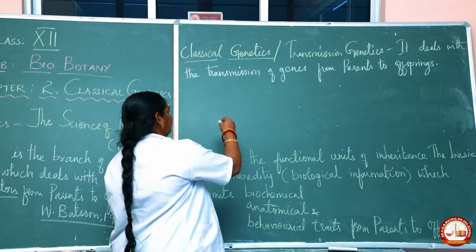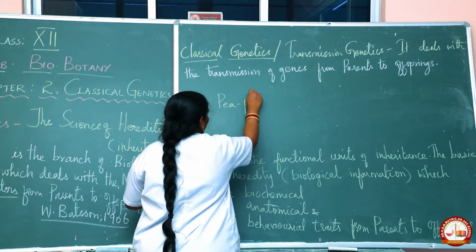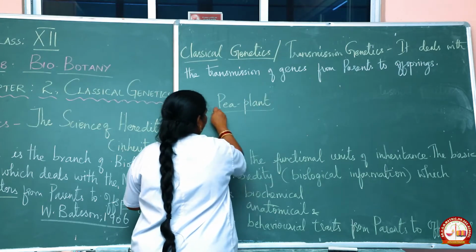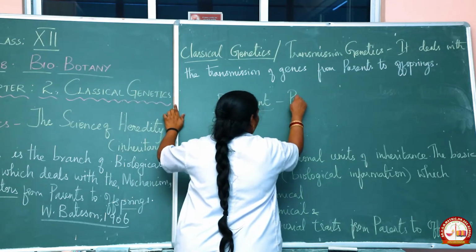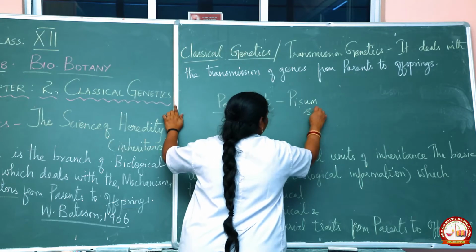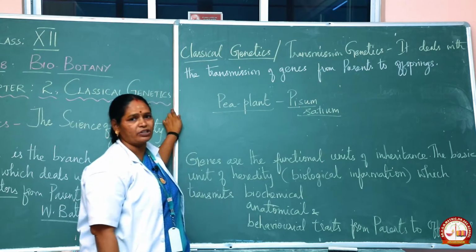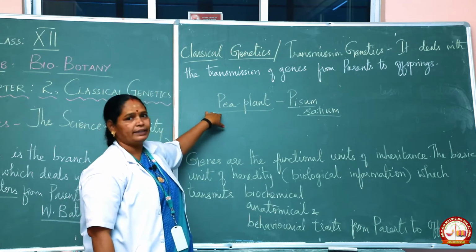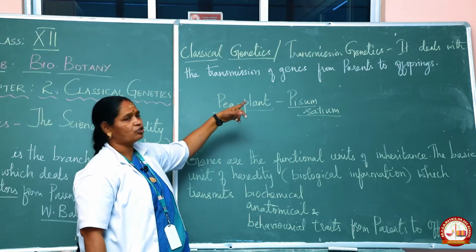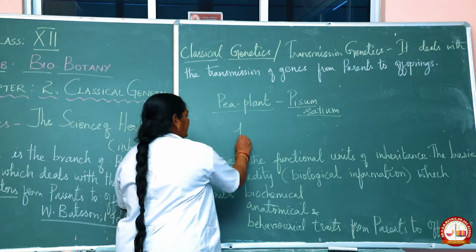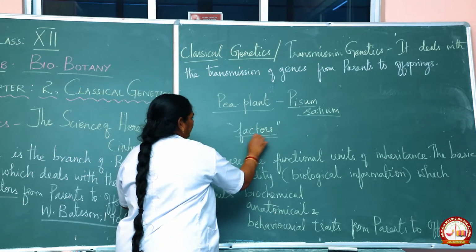Children, here we have hybridization. Mendel undertook many hybridization experiments on the plant called the pea plant, whose botanical name is Pisum sativum. He discovered that the transmission of characters is done by genes. He called genes factors.